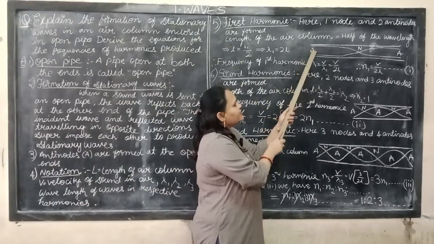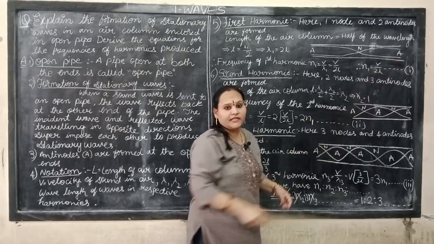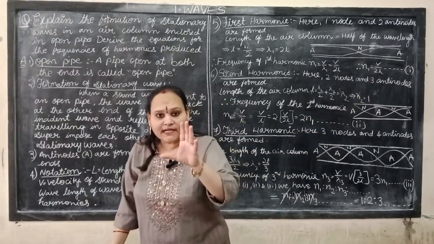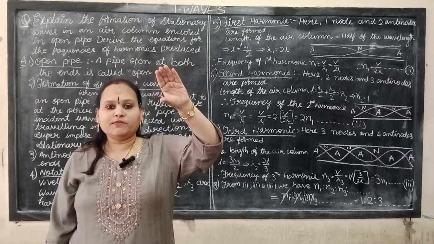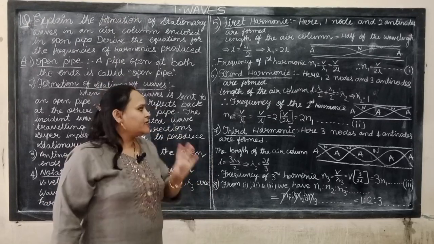Here observe, this is the antinode point. This is the node point. This is also an antinode. Antinode means maximum displacement. Node means minimum displacement or zero displacement.